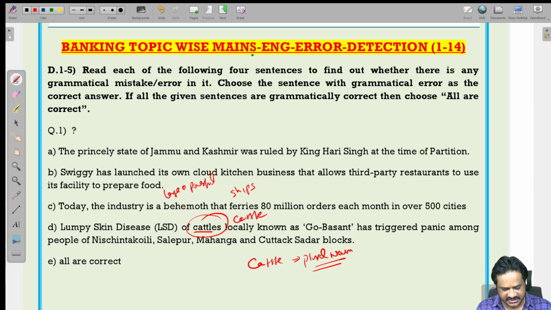Lumpy skin disease of cattle, locally known as Go Basant, has created panic among the people of Nischint, Kolai, Selipur, Meghana and Katak Sadar blocks. So here we have the error in option 4. We should not use cattles. Why? Because cattle itself is a plural noun. So we should use the word cattle. So here the fourth one is the error. Let us see the next question.